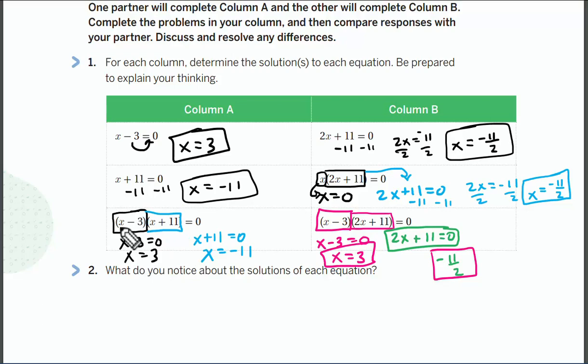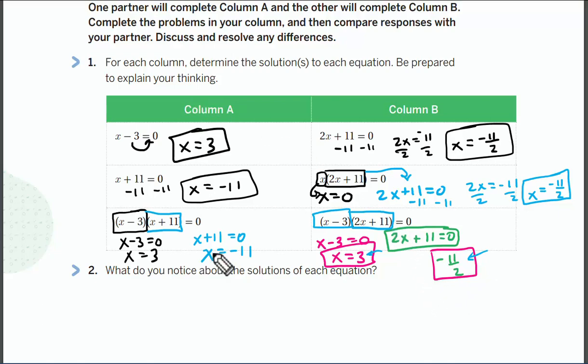If I take the first part, x minus 3, I set that to 0. If I take x plus 11, I set that to 0. I get 3 and negative 11, just like I did for the 2 above. If I take my other equation, the last one that partner B worked, I can split this up into 2 equations again. Solve them individually, and I got x equals 3 and x equals negative 11 halves.